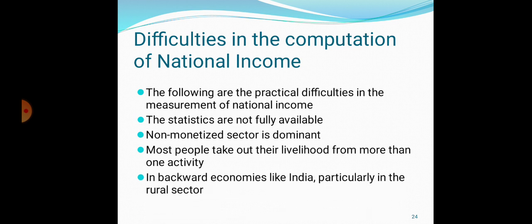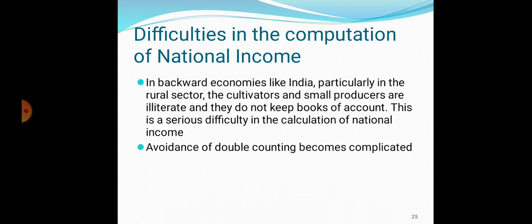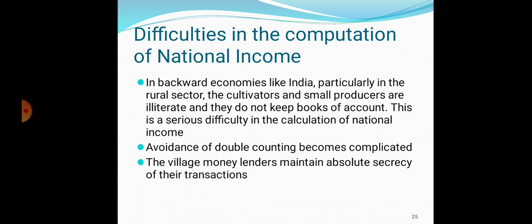In backward economies like India, particularly in rural sector, the cultivators and small producers are illiterate and they do not keep books of account. This is a serious difficulty in calculation of national income. Avoidance of double counting becomes complicated. The village moneylenders maintain absolute secrecy for their transactions.